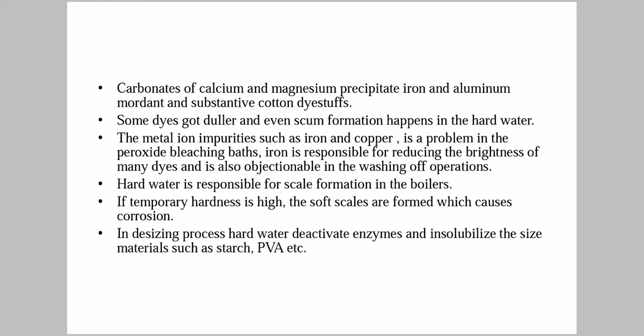If temporary hardness is high, soft scales are formed, which cause corrosion. In the desizing process, hard water deactivates the enzymes and also insolubilizes size materials such as starch and polyvinyl alcohol. These are undesirable, and hence hardness, metal ion concentrations, turbidity and color should surely be checked before using the water for our application.